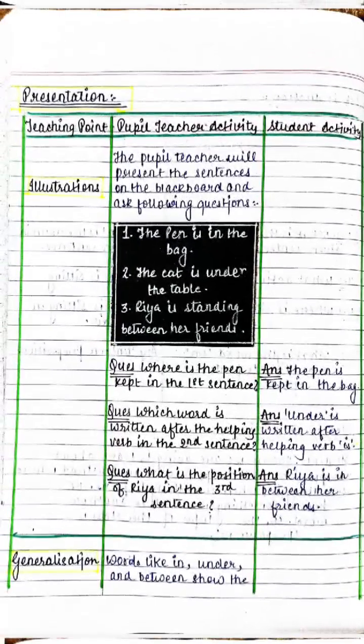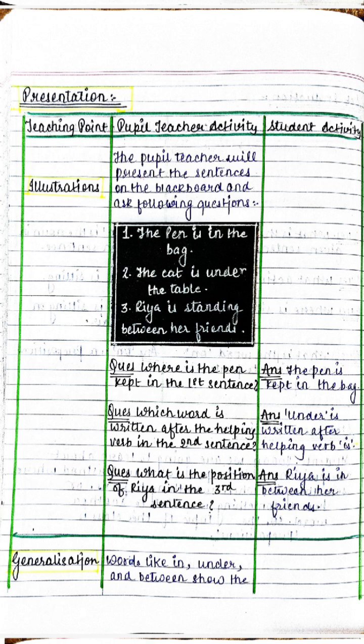Then comes the part of presentation, in which there are various teaching points. The first was illustration, in which the teacher writes sentences on the blackboard and asks the following questions. The sentences written on the blackboard were, first, the pen is in the bag, second, the cat is under the table, and third, Ria is standing between her friends. The question asked by the teacher was, where is the pen kept in the first sentence? And the student answered, the pen is kept in the bag.